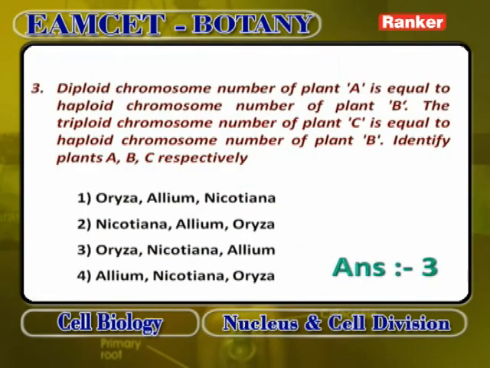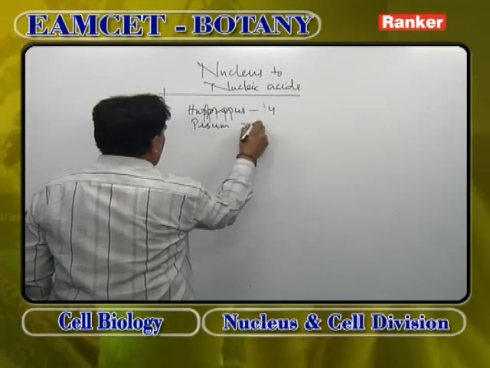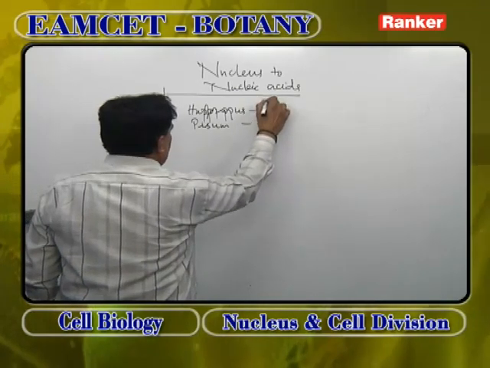Now, the diploid chromosomal number of a plant A is equal to the haploid chromosomal number of a plant B. The triploid chromosomal number of a plant C is equal to the haploid chromosomal number of a plant B. Identify the plants A, B, C. For this you have to know this tabular form. Haplopappus, the chromosomal number is 4. Pisum sativum, the chromosomal number is 14. This is the diploid number.